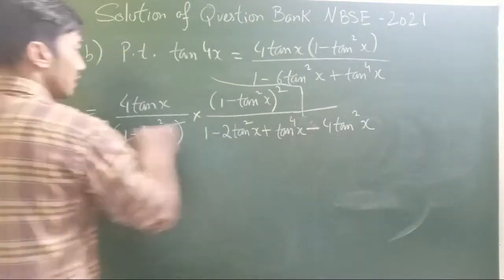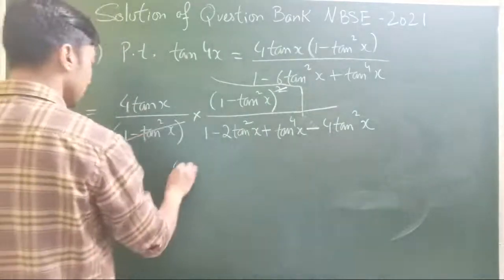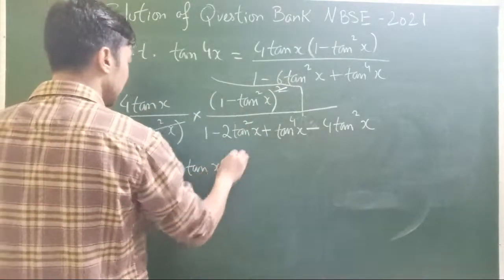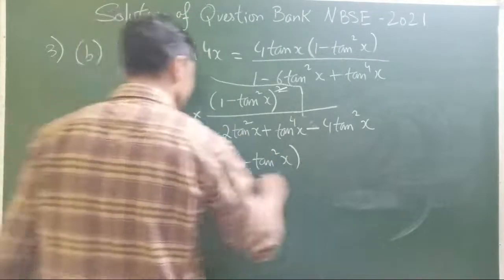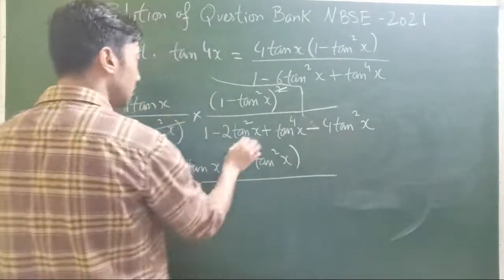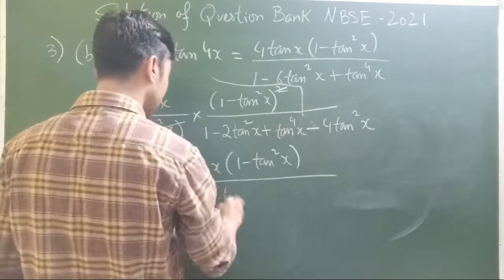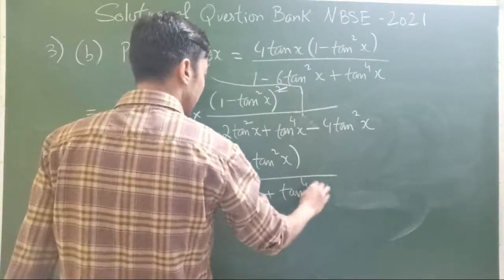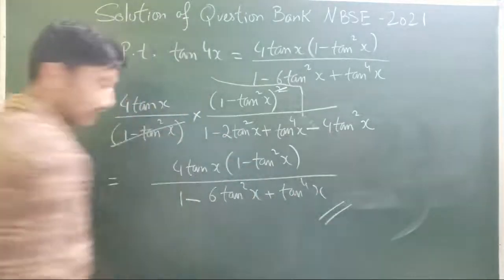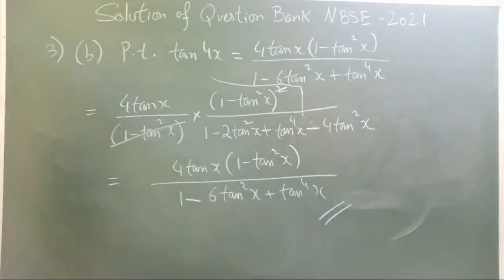So one term can be cancelled. So we have 4 of tan x, 1 minus tan square x, all divided by 1 minus 6 tan square x plus tan power 4x. So that's our solution there. That's the proof, isn't it? 4 tan x, 1 minus tan square x, over 1 minus 6 tan square x plus tan power 4x.